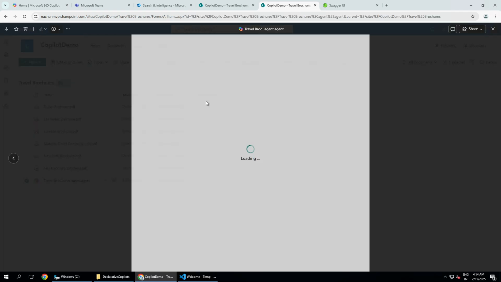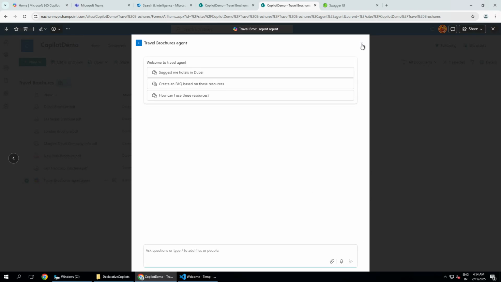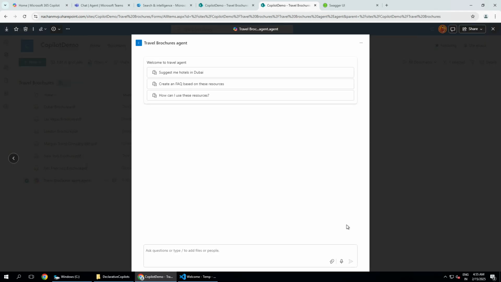Now, if I open up this agent, what are the other options that we have got here? Okay, so from here we do have other options, like maybe set it as an approved agent. When we set this agent as an approved agent, it will appear in the approved list, and from there our users will be able to use it. If we go back to the edit, after doing that you will be able to see the other options to work with it.